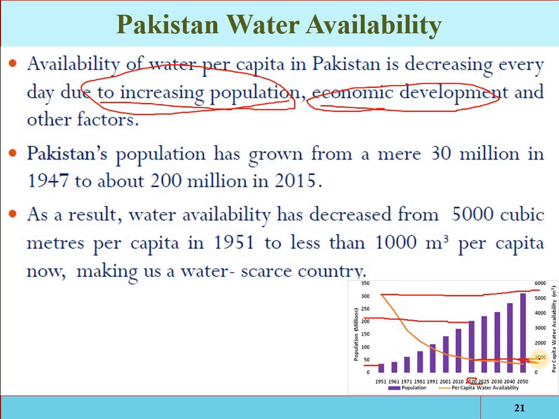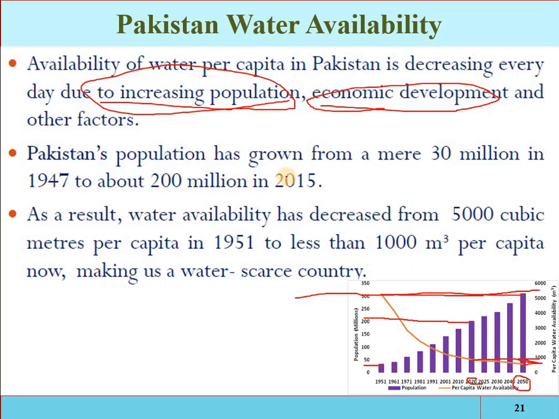Globally, if the water availability is less than 1,000 cubic meters per head per year, then the country will be considered a water stressed country. That is the global threshold limit. So already we are at water stress condition. And look at 2050: the population will be more than 300 million, and the water will be less than 500 cubic meters per head per year, and that will be very alarming.